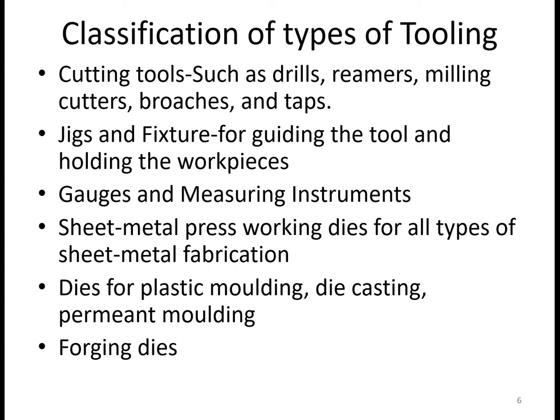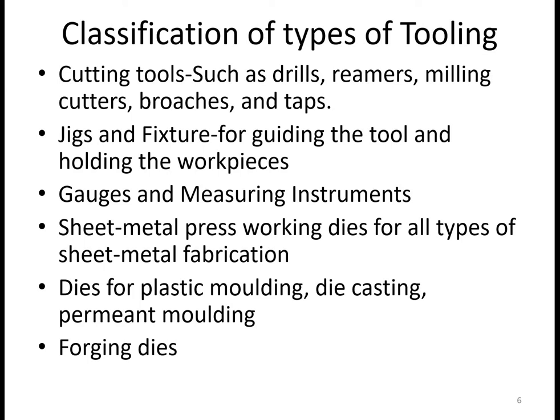So next type of tooling, that is nothing but called as forging dies. So all kinds of operations can be done there by using forging. In the forging, a hammer is there. In the forging, the dies are there. So obviously by using the forging dies, we can manufacture the different components. That's why forging dies are also included there in the tooling, or these forging dies are again one of the types of tooling which is going to be used there in actual practice for producing the different components.